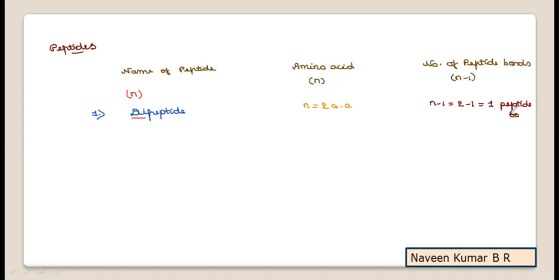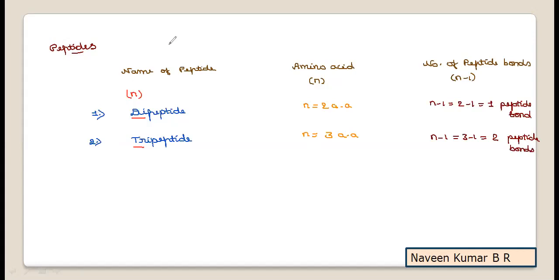One peptide bond is present in a dipeptide. Similarly, you can take many examples. We'll take a few more. If a tripeptide is taken, you can recall, here the N value is 3. As the N value is 3, there are 3 amino acids in it, and 3 minus 1, so it contains 2 peptide bonds.